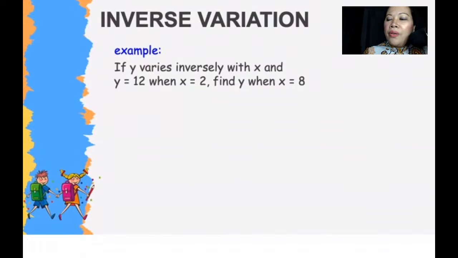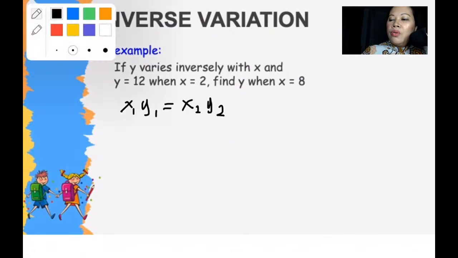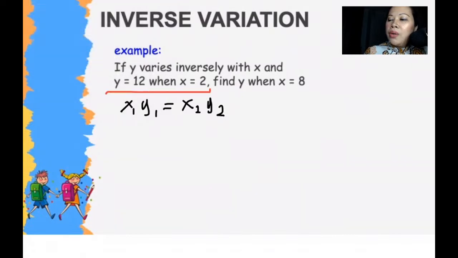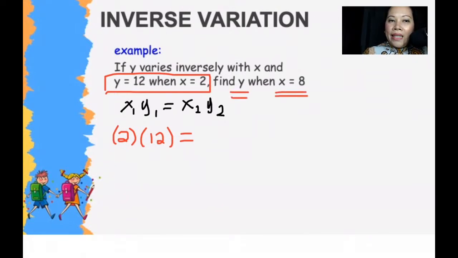Again, we write down the relationship. x1, y1 equals x2, y2. We substitute. Okay, let me use a red pen. So we substitute x is 2, y is 12 equals, find y when x is 8. So when x is 8, we are asked to find the value of y.